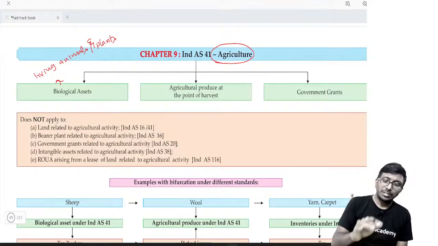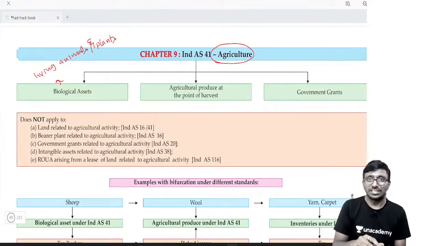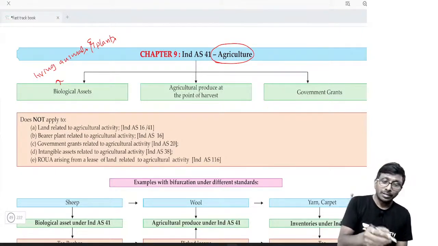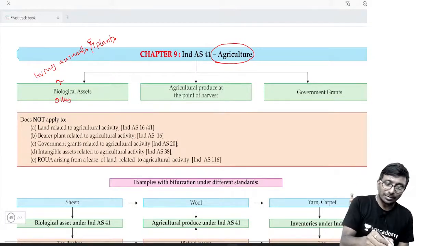Done. But which biological asset is dealt with by this Ind AS 41? Biological asset other than bearer plant.